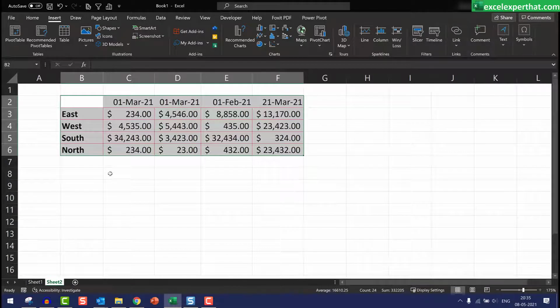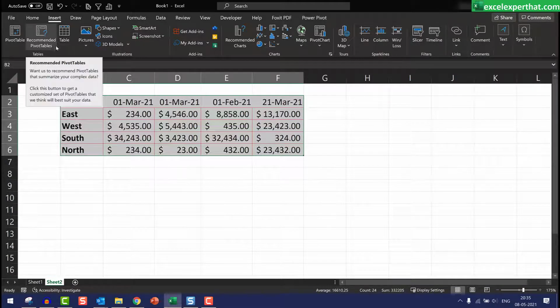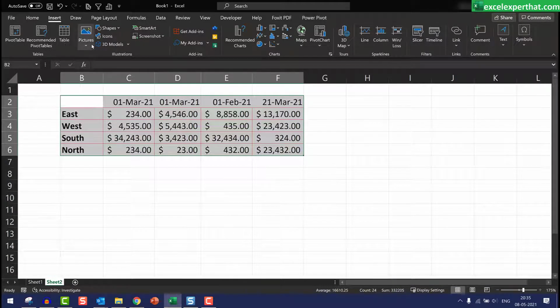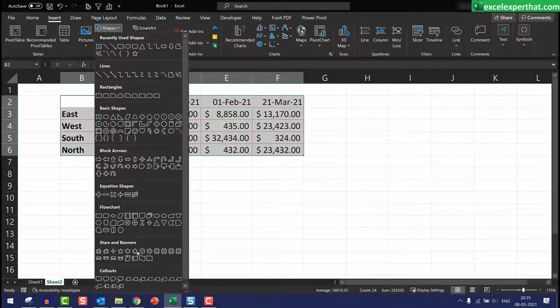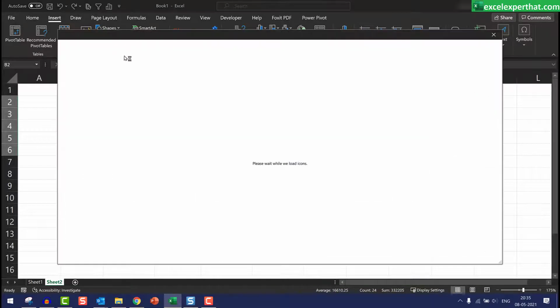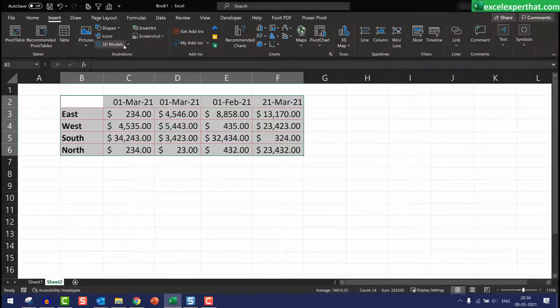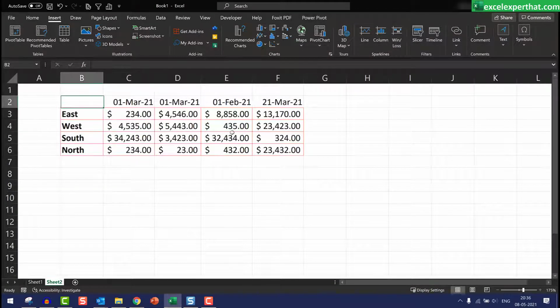Recommended pivot tables and then tables, pictures. From here you can add the pictures from your device, stock images or online pictures. Shapes, the different kinds of shapes you can add in your Excel table. Then icons, from here you can add online icons in the Excel. 3D model is not much necessary in this regard.